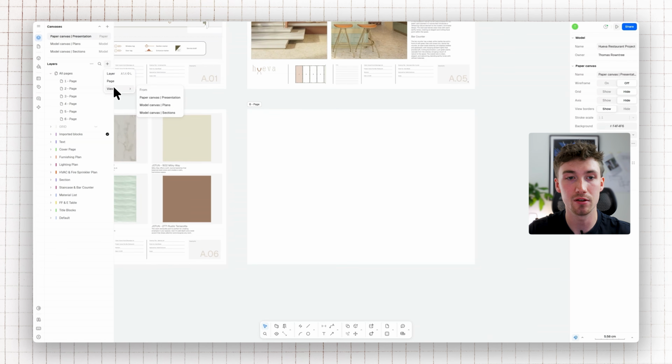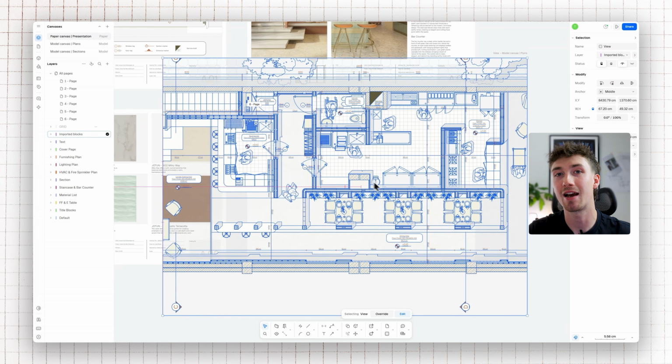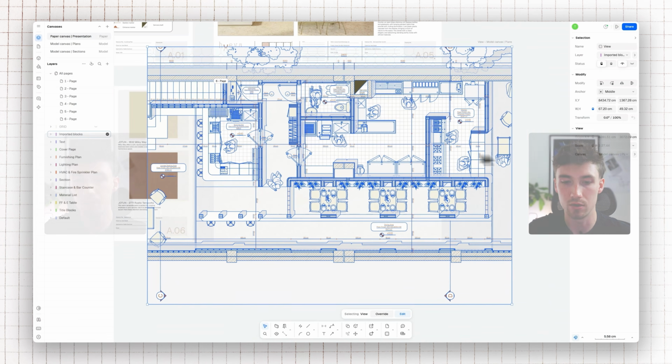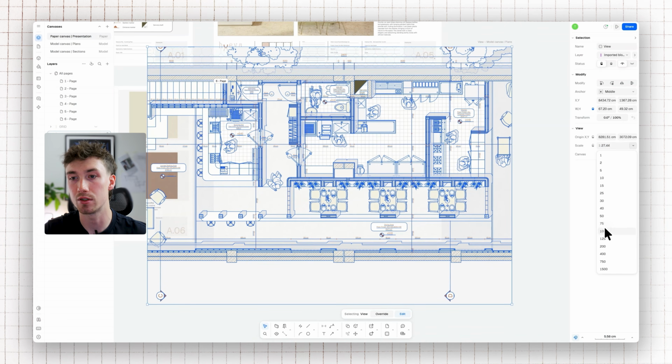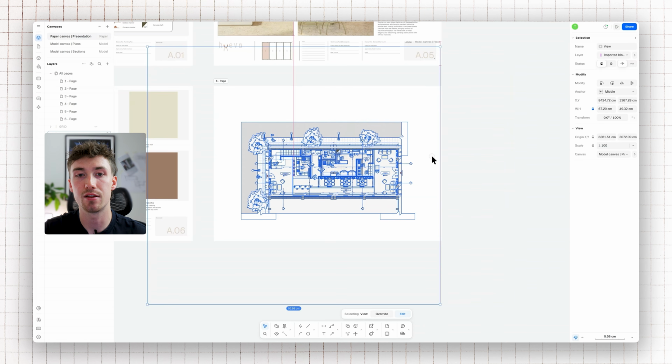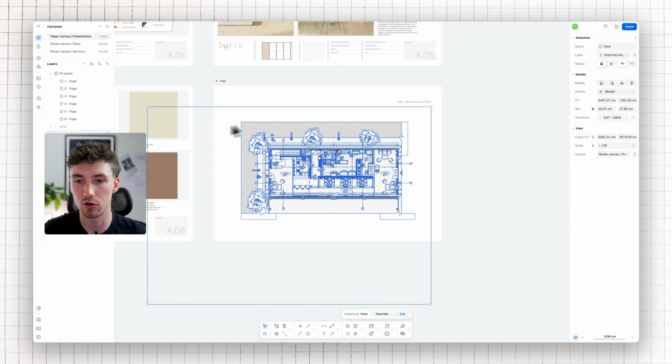And the same goes with a view. So if you click the plus button, head to view, and you can choose which canvas you want to create a viewport into, which will come in as a kind of default scale. Head to the right hand side to change that scale to, let's say, 1 to 100. We can then crop that image down just to position it centrally on the page.